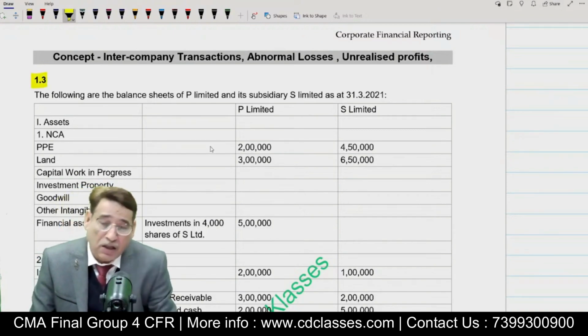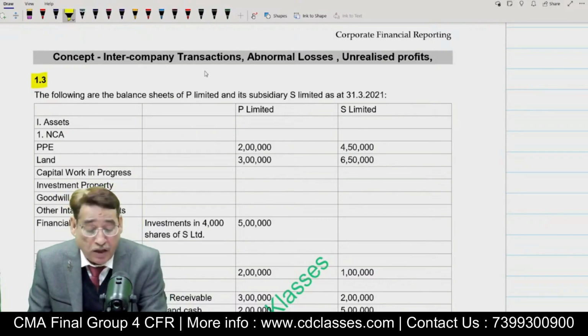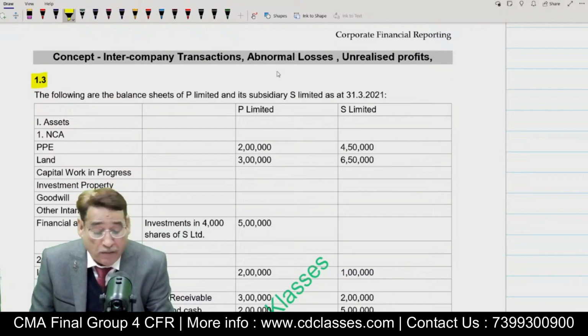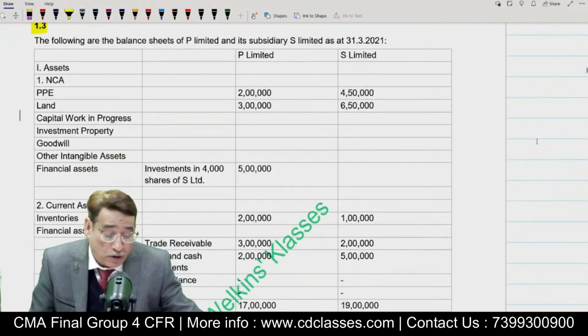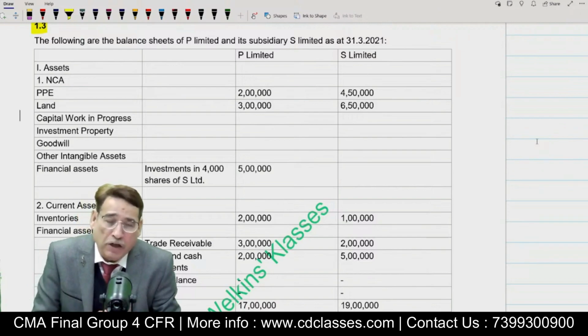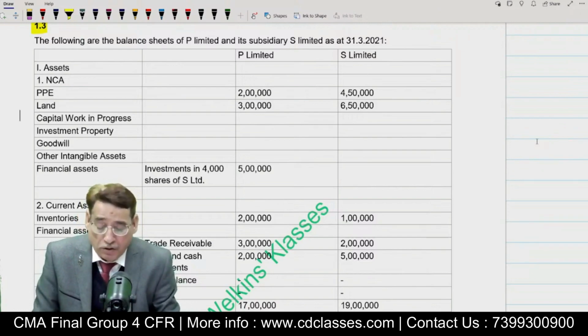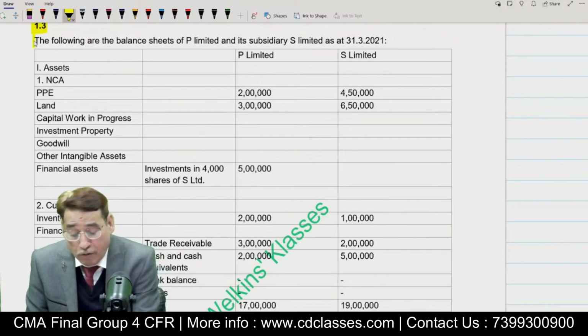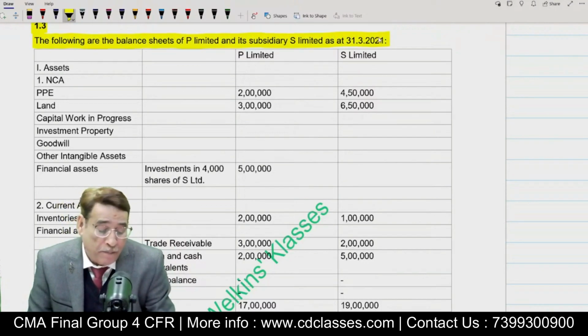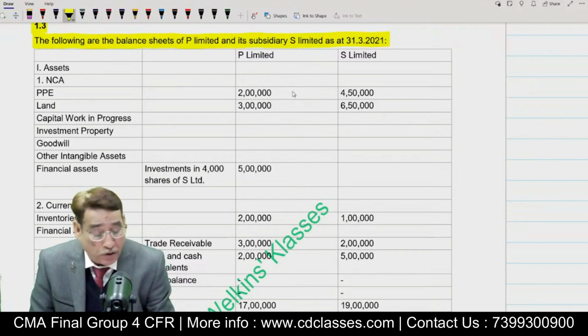Question 1.3. Now in this case, as I have written over here, we are going to discuss some adjustments. The prominent among them, in this particular question, I think, are the treatment of abnormal loss and unrealized profits. What sort of adjustments these are, and what repercussions and implications they are going to have in the solution, in order to know that, let's have a look at this particular question. Following is the balance sheet of P Limited and S Limited, and this time the balance sheet date given to you is 31st of 3, 2021.